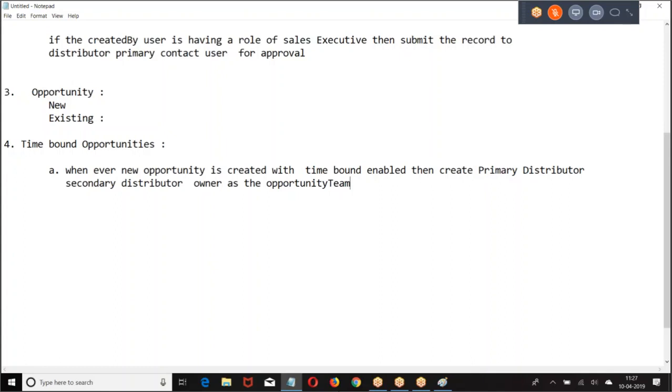It is a trigger. Whenever a new opportunity is created with the option of time bound enabled, then find out the distributor who created it, and based on the distributor, if it is a third level, then make the owner of the second and first as the opportunity member. If it is a second level, make the owner of the first as an opportunity member, right? If you are a first, no need to define it. I hope you are good with this, right?